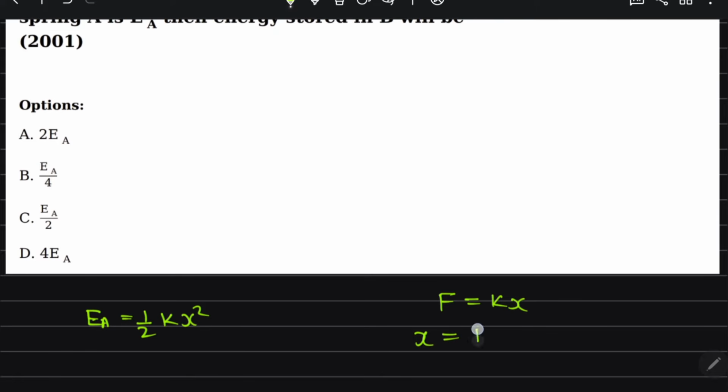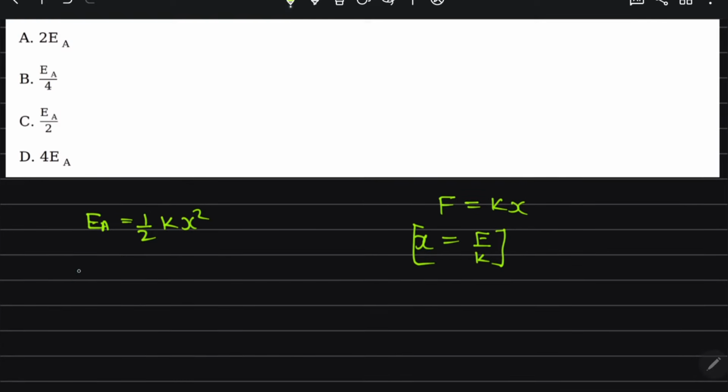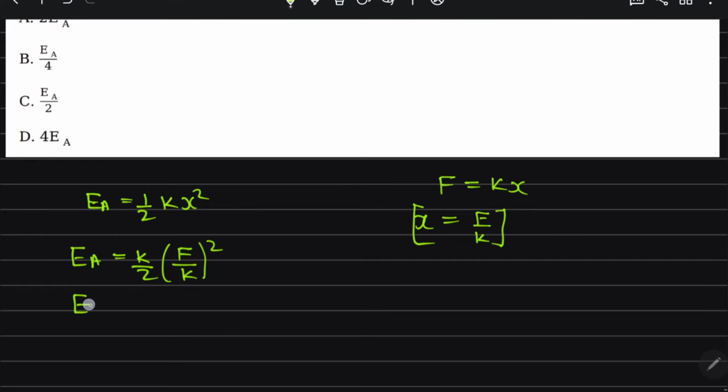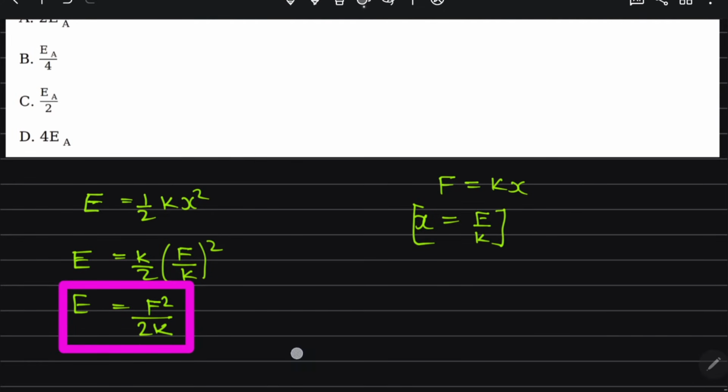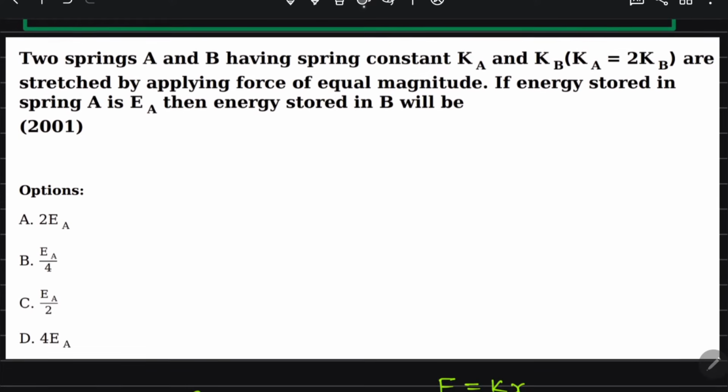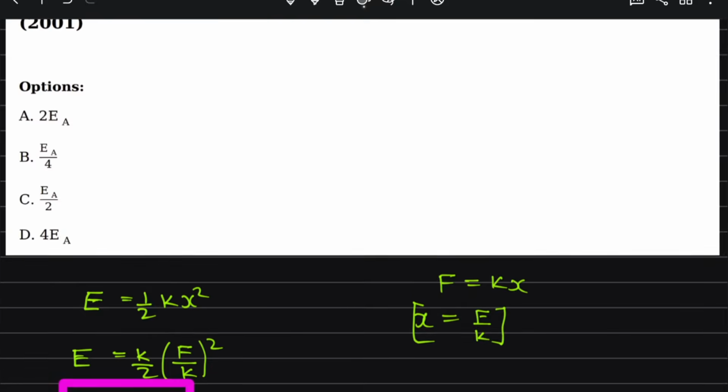So in place of x, can I write F by K? So energy stored in A is K by 2 times F by K whole square. So energy stored in A is F square upon 2K. Now you see, two springs A and B having spring constants Ka and Kb, and they have given